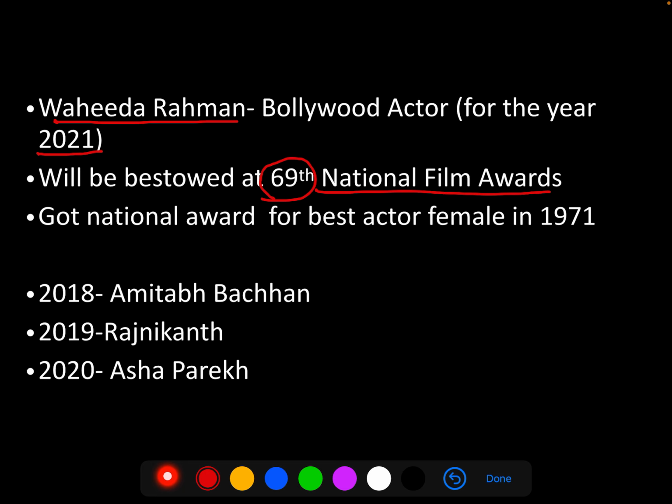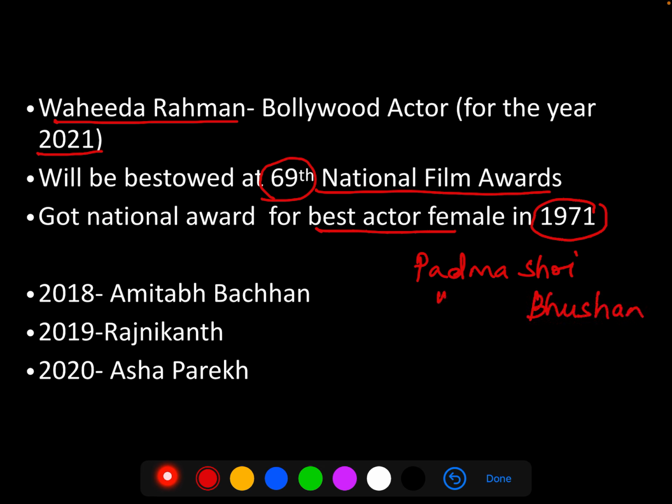She got the National Award for Best Actress in the year 1971. We also need to keep in mind that she is also a recipient of Padma Shri as well as Padma Bhushan. However, please note that she has not been a recipient of Padma Vibhushan. She's got the Padma Shri and Padma Bhushan.